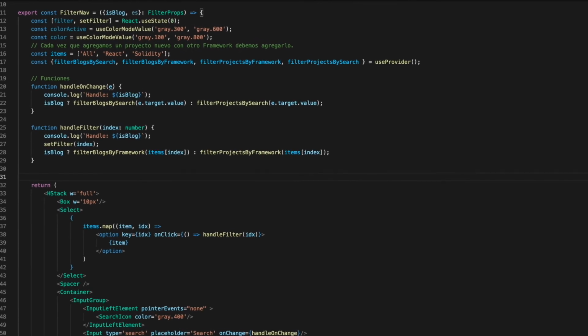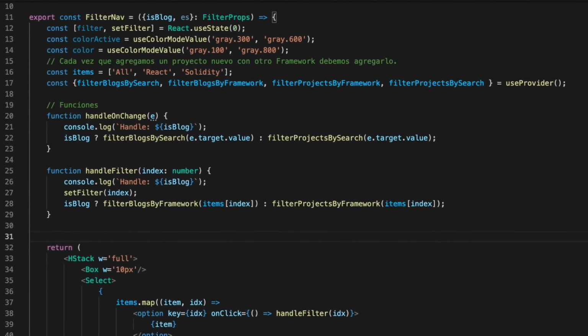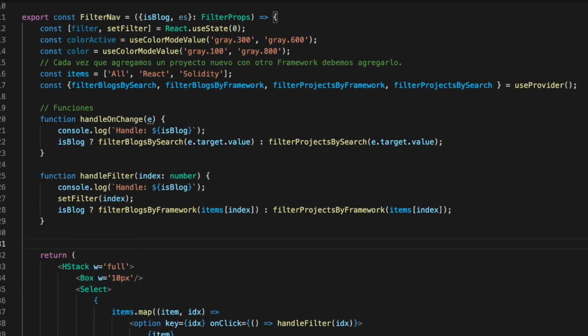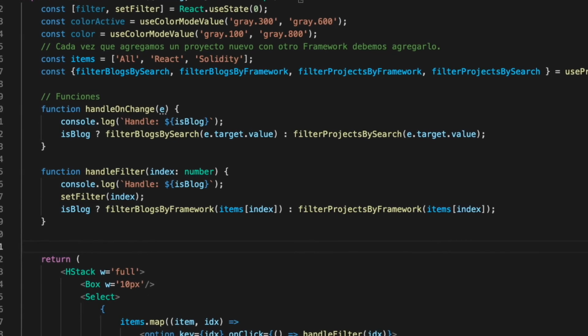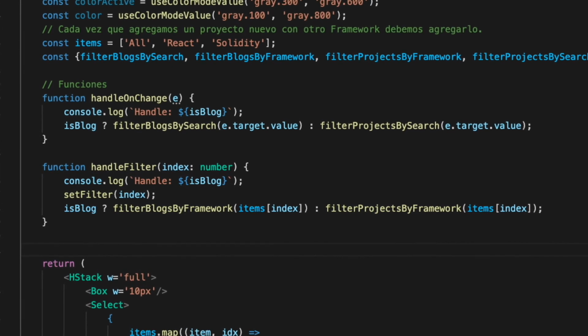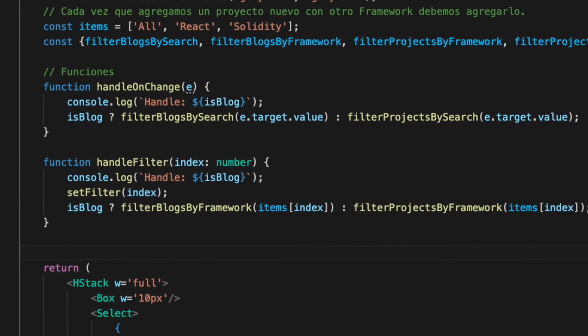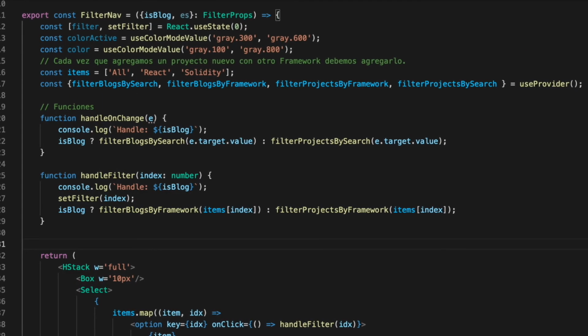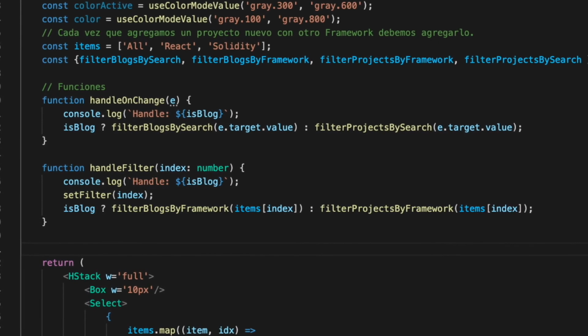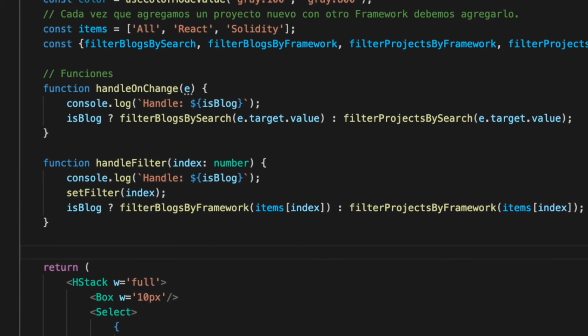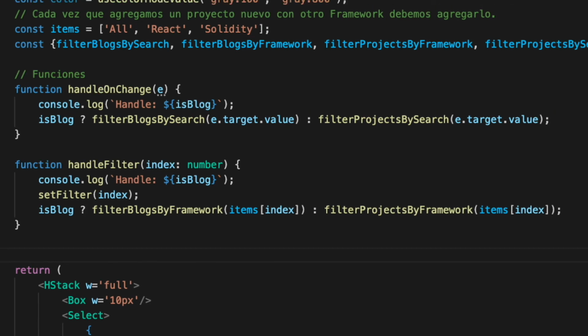Inside of the filtering component, I use this new hook and I get all the projects and blogs that I want to show, and also I get all the functions that allow me to handle the filtering of these cards. Anyway, I create some functions inside of this component to handle the filtering. In these functions, we will ask if we are working with blogs or projects, and on the basis of that, we execute one of these functions that we received from the context.